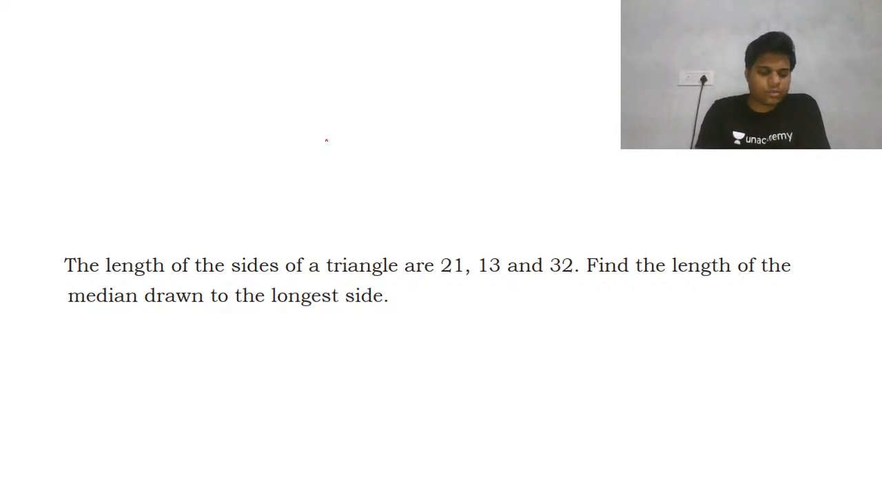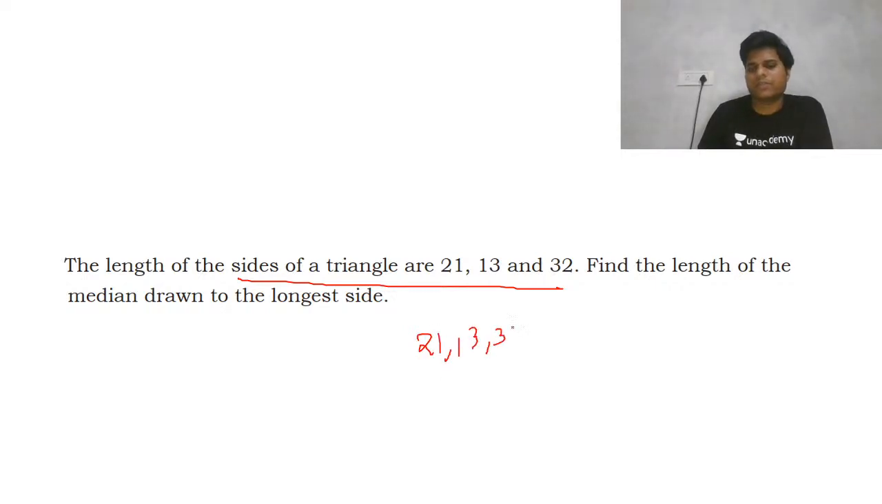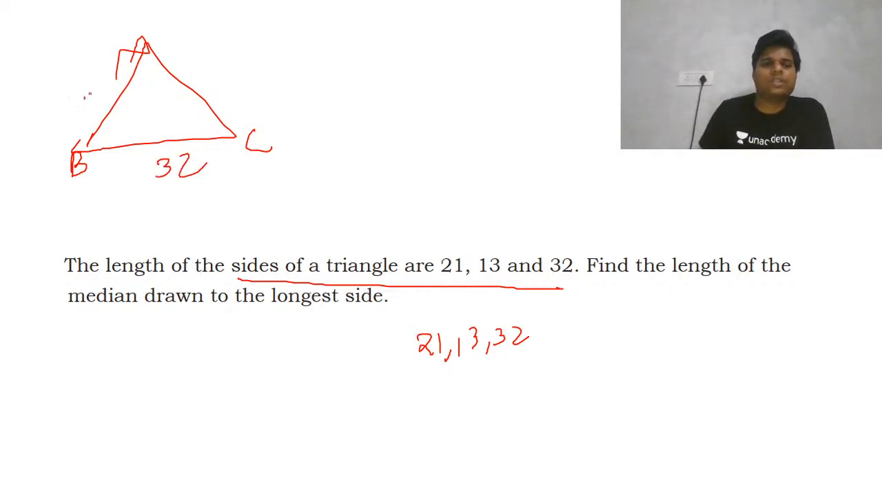Okay, so I hope you guys have tried. So now let's see. The lengths of the sides of a triangle are 21, 13 and 32. If you draw this triangle, it becomes ABC, and we want the median to the longest side. So let's take 32 this, 21 this and 13 this. If we draw the median to the longest side, this becomes 16, this becomes 16, and take the median as L. So we need to find the value of L.